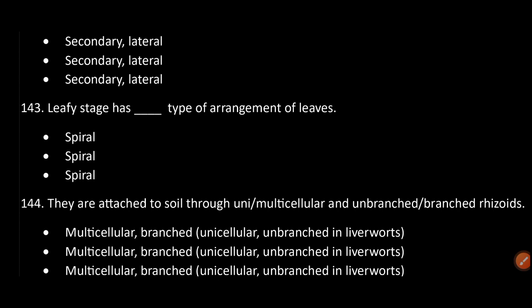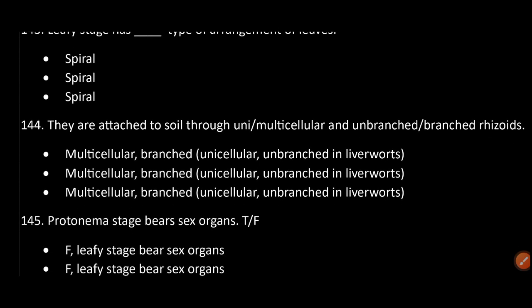Leafy stage has dash type of arrangement of leaves. Spiral. They are attached to soil through uni or multicellular and unbranched or branched rhizoids. Multicellular, branched in mosses; unicellular, unbranched in liverworts.